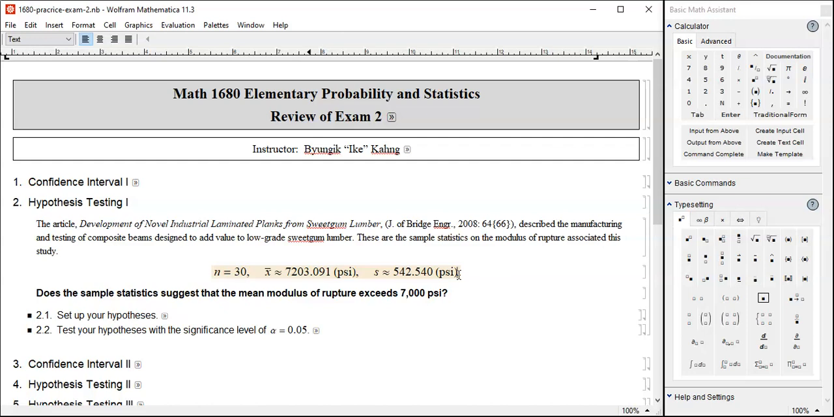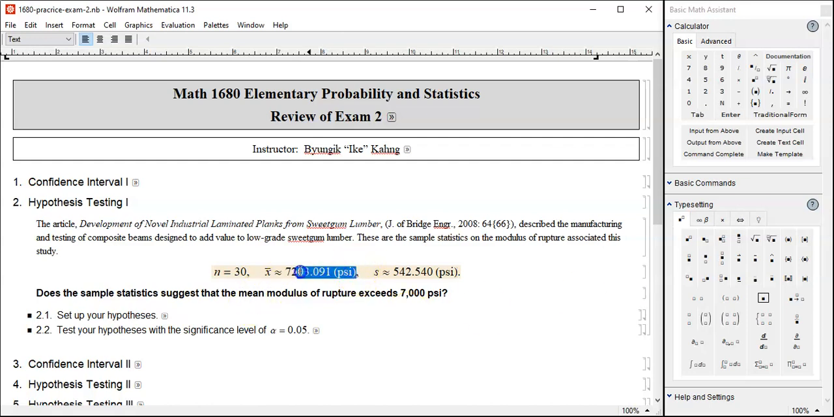Sample size of 30. That means tested 30 times. And then the mean is 7,203.091 pounds per square inch. And the standard deviation was 542.540. And then here's a question. Do the sample statistics suggest the mean modulus of rupture exceeds 7,000 psi?